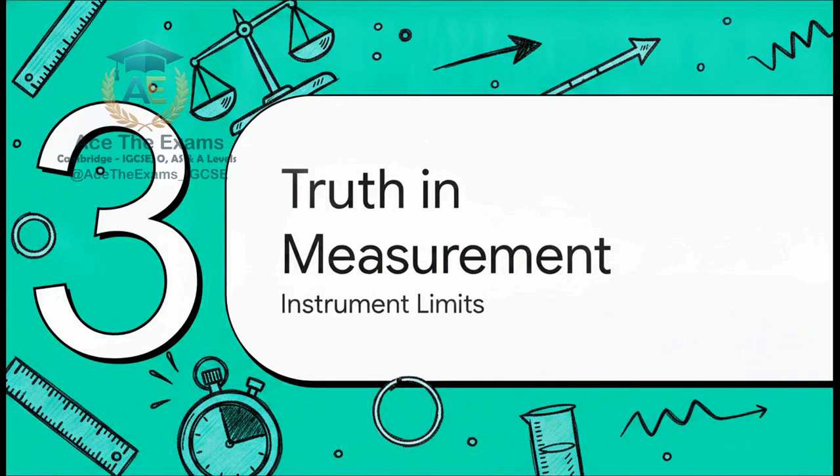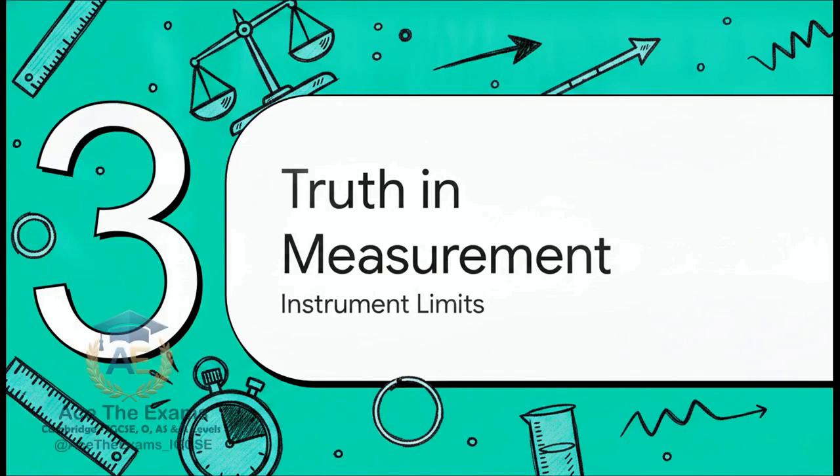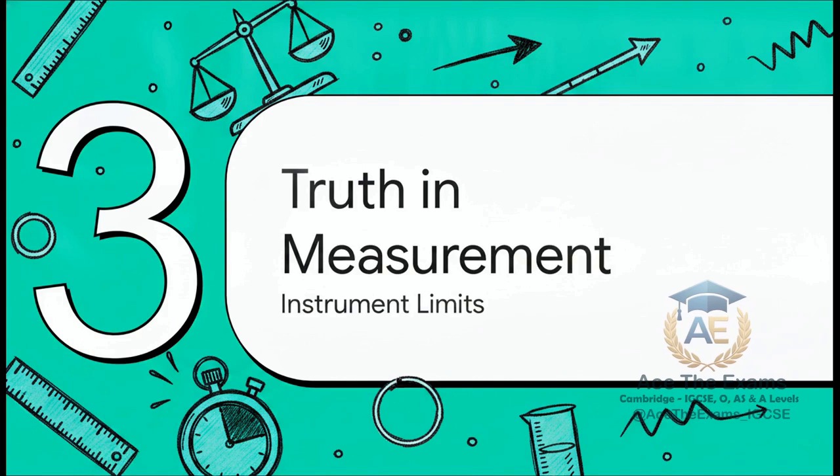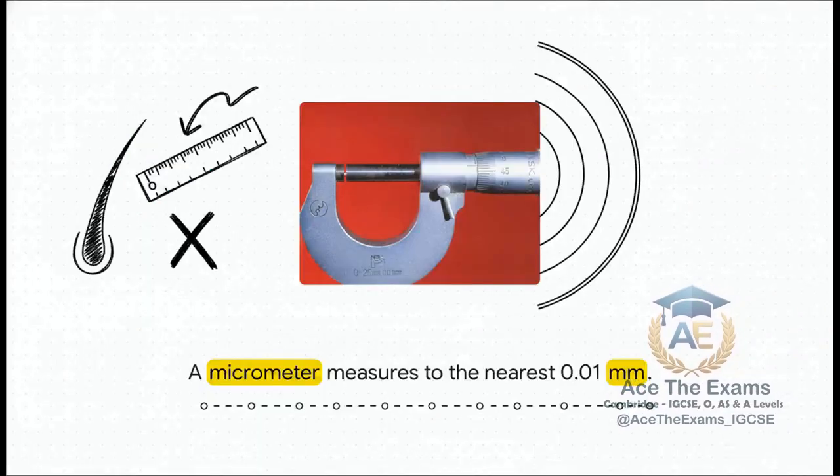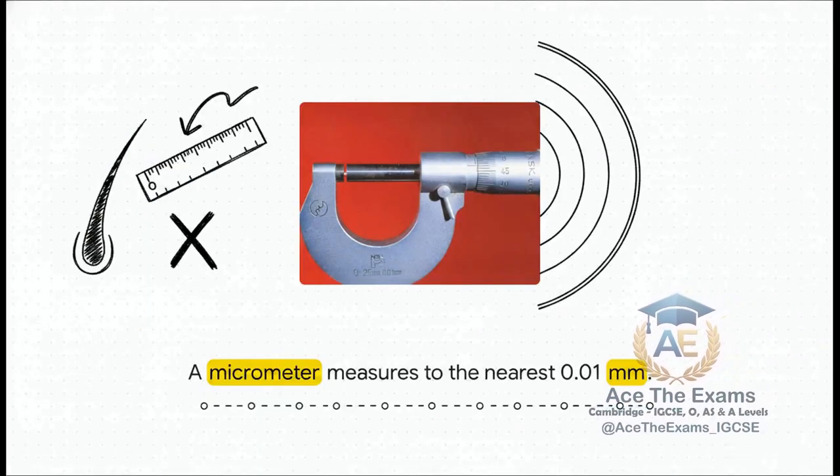Okay, so our math checks out on the whiteboard. But what happens when we take those perfectly balanced equations out into the messy, unpredictable real world? That brings us to Section 3, the truth in measurement. And the hard truth we have to face is that no measurement is ever perfectly absolute. The reality is, every single instrument we use has a built-in limit.